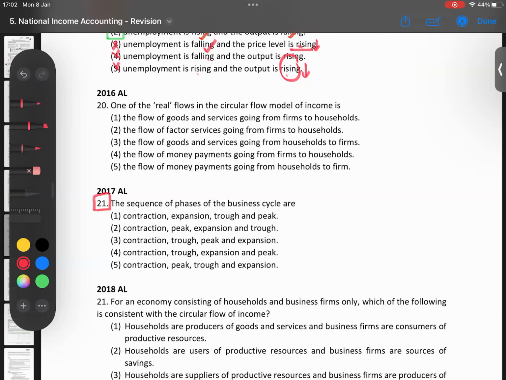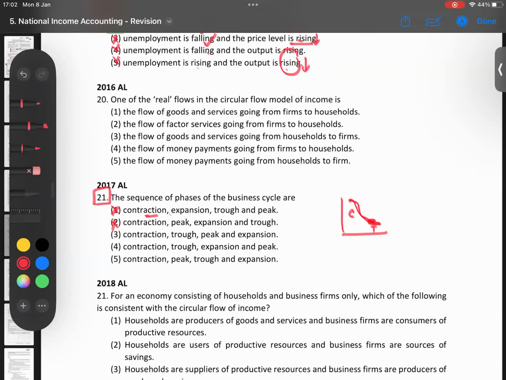Okay. After a contraction, there is a trough. Then they are saying there is a peak. That is wrong. No. After a trough, you will have an expansion. Then only you will have the peak. You won't have the peak all of a sudden. So therefore, number 3 is also wrong.